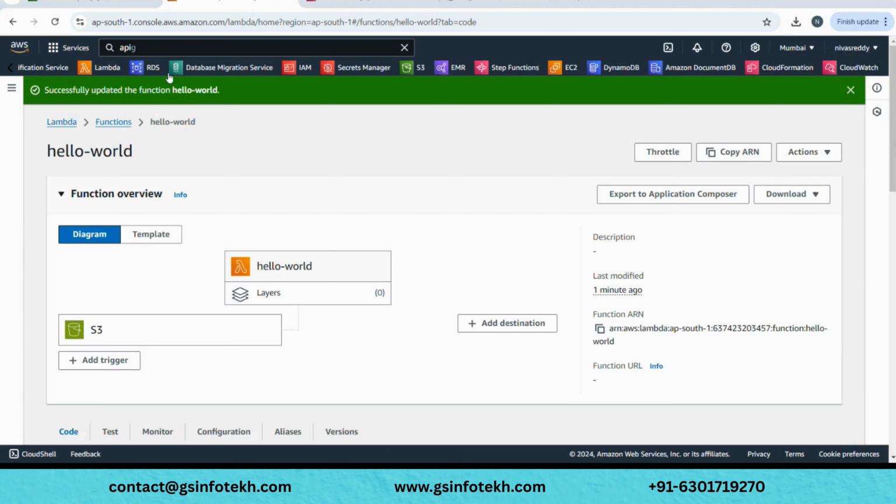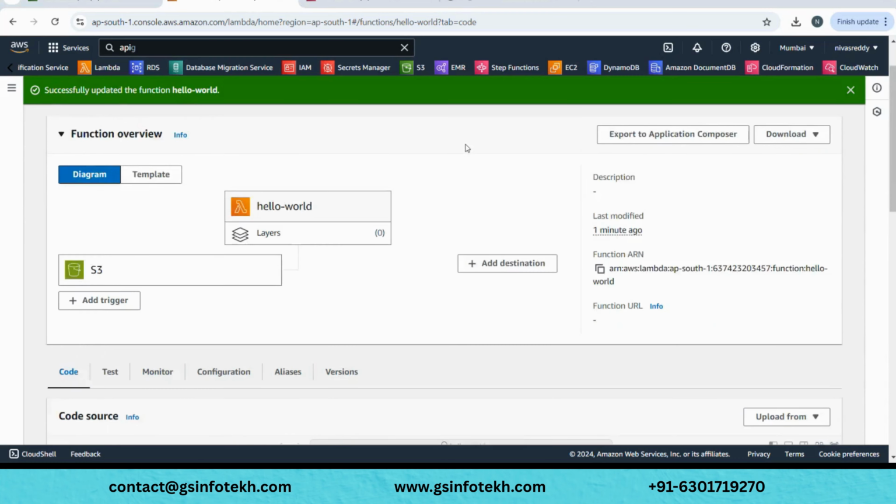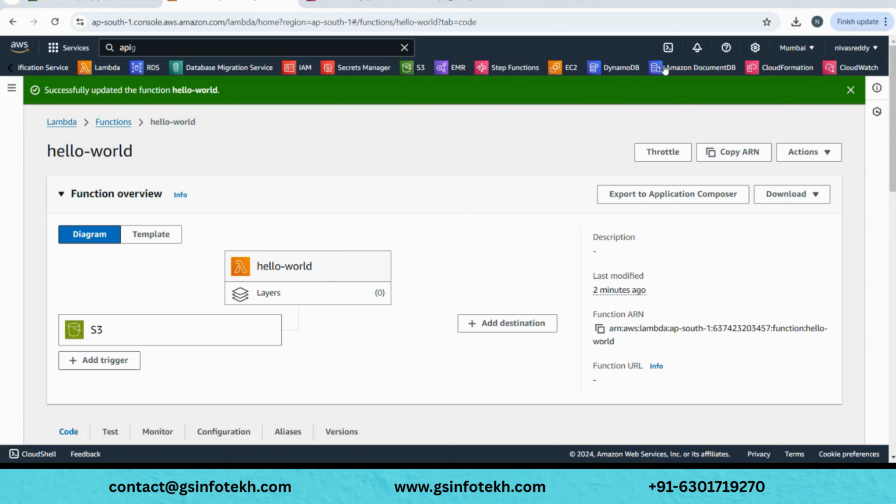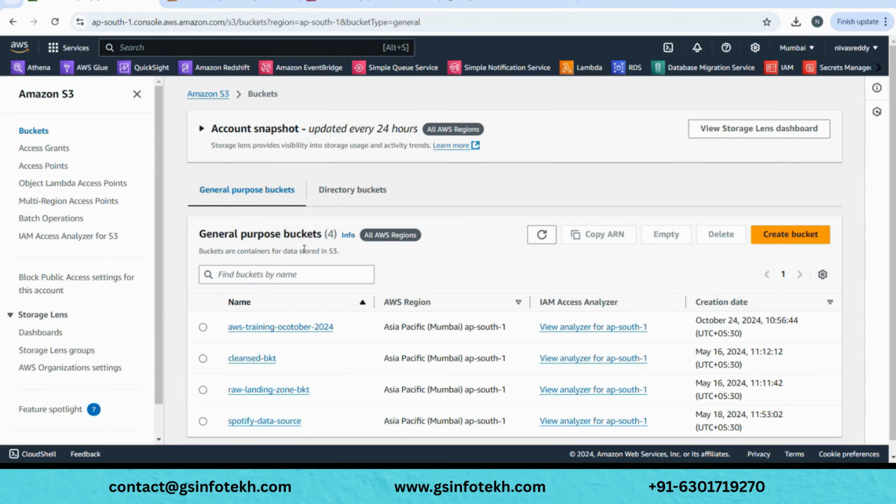If you're seeing my screen, Lambda, RDS, DMS, IAM, what are all these things? They are like services provided, right? What AWS says is, even though they are individual services and all come under AWS, no service can have access to another service without proper permissions and rights. For example, this is our Lambda, and we are trying to list the buckets from which service? The S3 service, right?